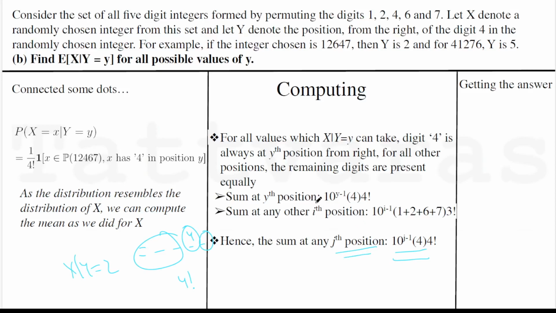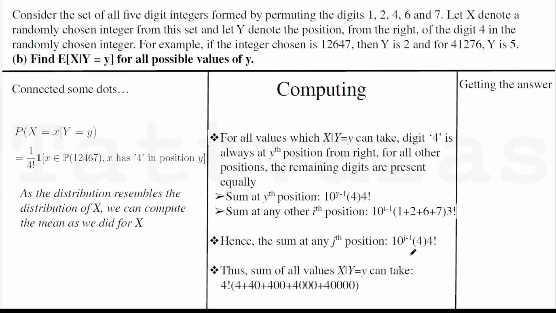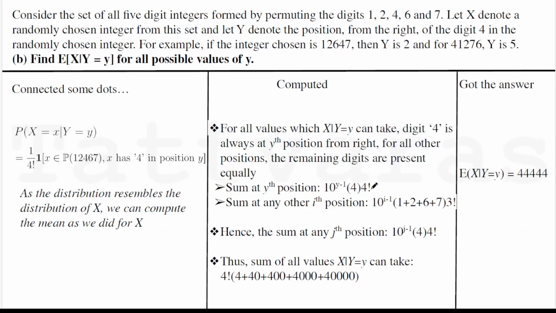So once again, wherever the digit 4 is fixed in whatever position, that is going to be the contribution. But in all other positions, the way the question is structured, 1 plus 2 plus 6 plus 7 ends up to be 16. 4 times 4, you take the 4 out, combine it with 3 factorial, you get 4 factorial and 4 remains inside. Again, you see where this is going. This is the sum. The probability of taking any value is 1 by 4 factorial. You scale it by 4 factorial and that's your expectation.